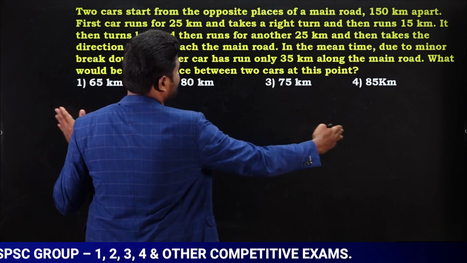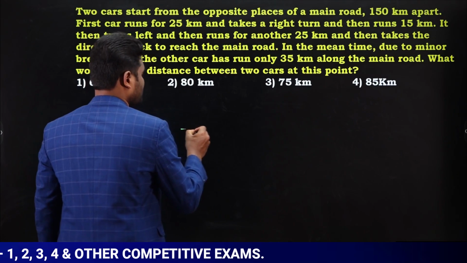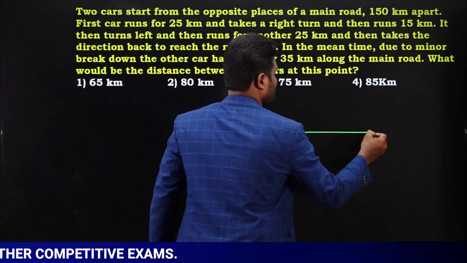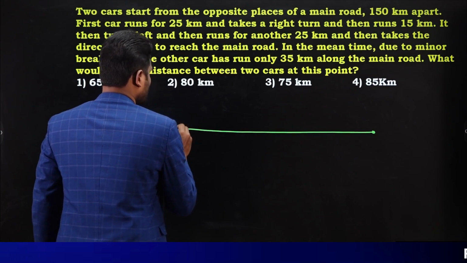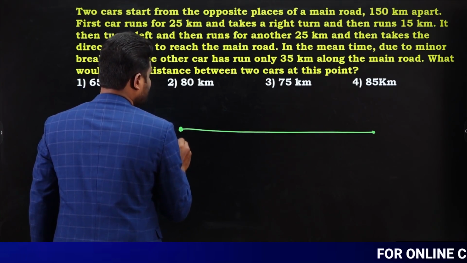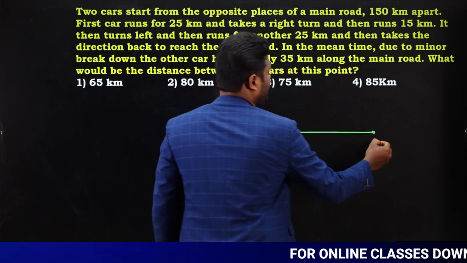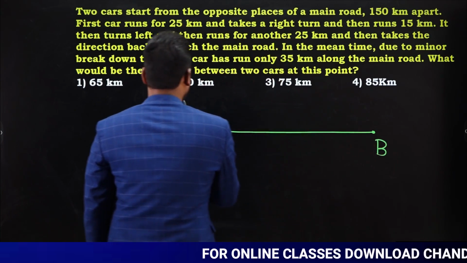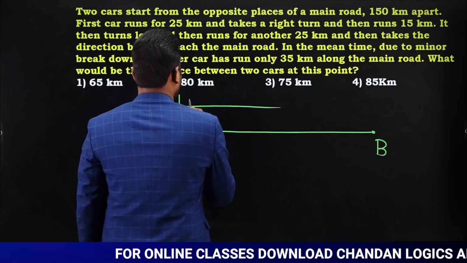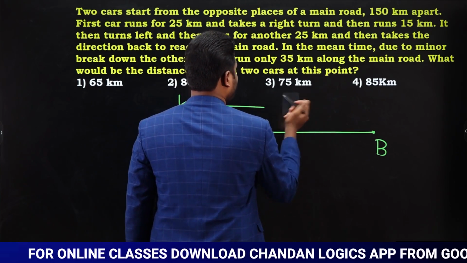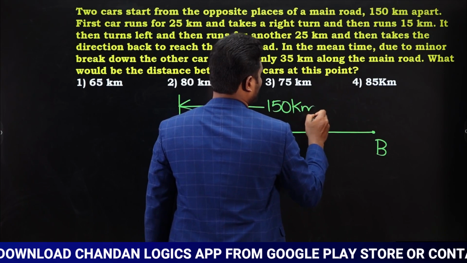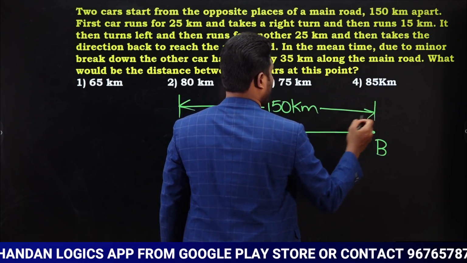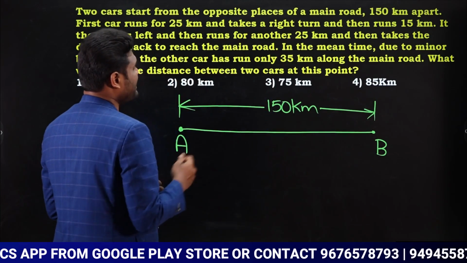Now look at the question. Actually, two cars, they are separated by 150 kilometers. So one car is starting from here, another car is starting from here. From here, car A is starting. From here, car B is starting. And both of them are separated 150 kilometers apart. Now, from here A is starting, from there B is starting.